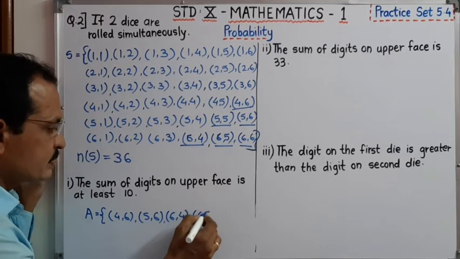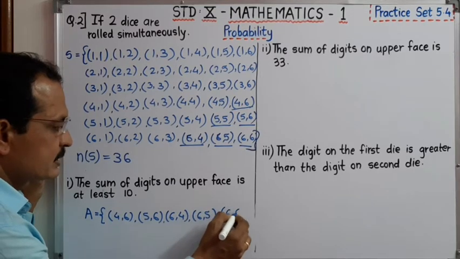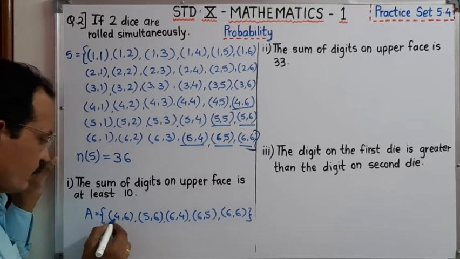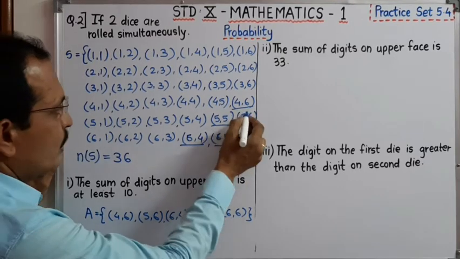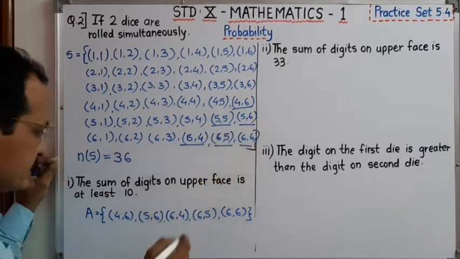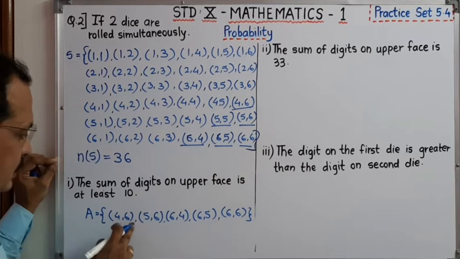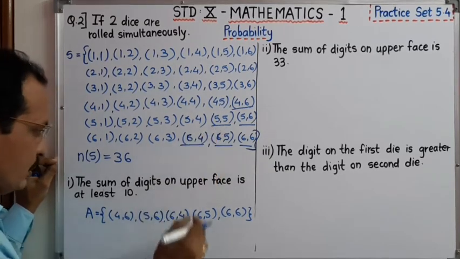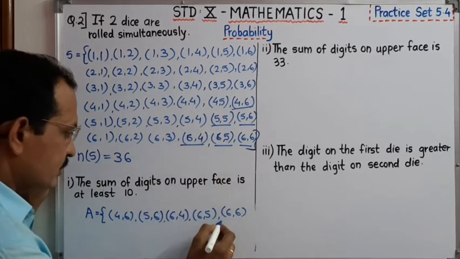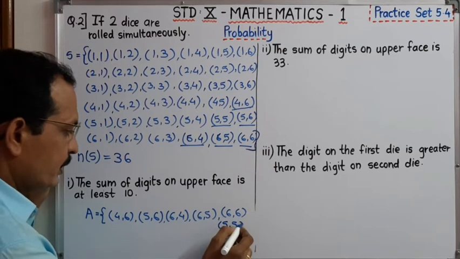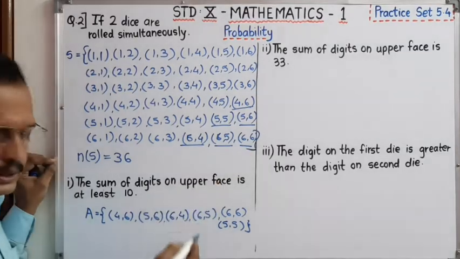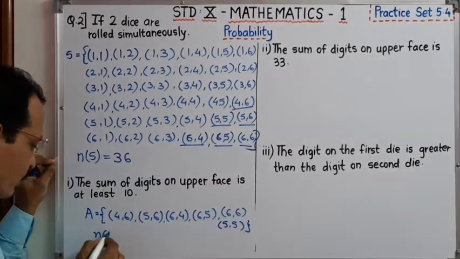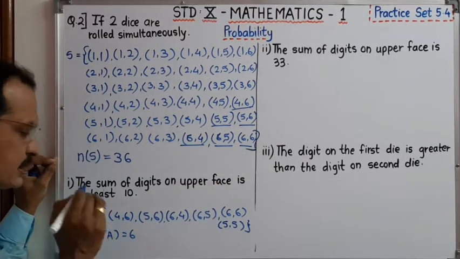Then it is (6,5) and (6,6). We forgot to write (5,5). There, students, see 1, 2, 3, 4, 5, 6. Therefore number of event A is equal to 6.